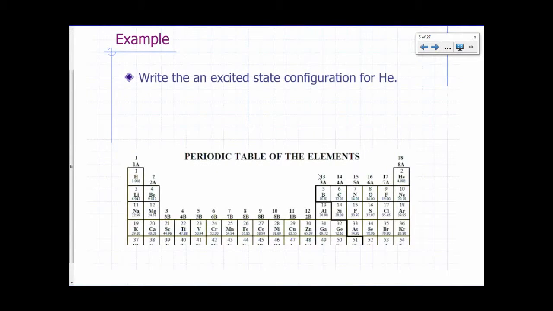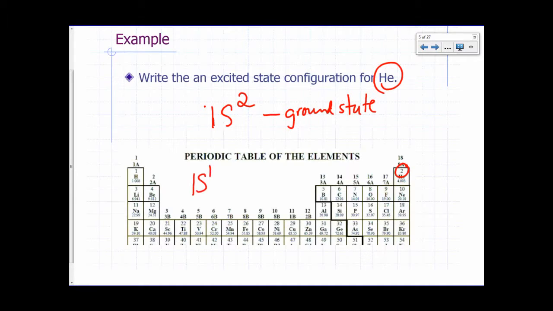Let's try an example of an excited configuration. Let's look at helium, for example. Helium has 2 electrons. So the ground state configuration for helium, you can get by putting those 2 electrons in the 1s orbital. So this would be your ground state configuration. Any other configuration of helium would be an excited state. So if you put, for example, 1 electron in the 1s orbital, and the second electron in the 2s orbital, this would be an example of an excited state.